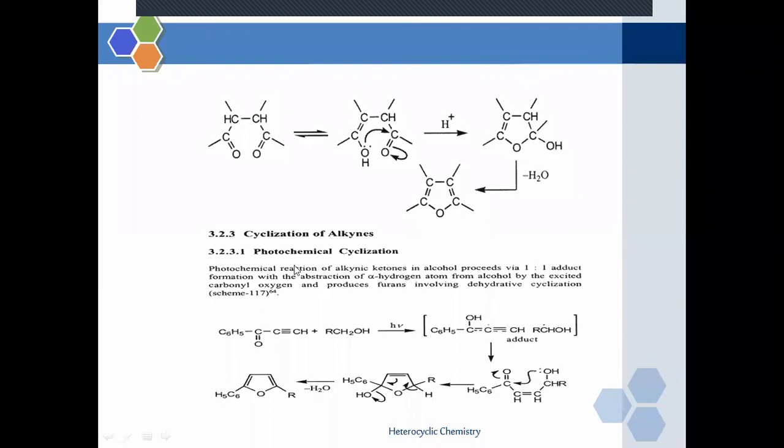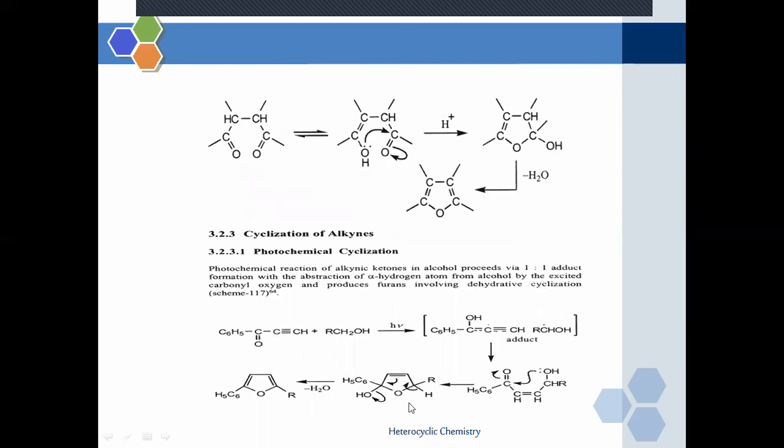Now this photochemical reaction of alkynic ketone in alcohol proceeds via formation of a 1:1 adduct, meaning an intermediate product, with the abstraction of an alpha hydrogen atom from the alcohol by the excited carbonyl oxygen, and produces furans involving dehydrative cyclization.